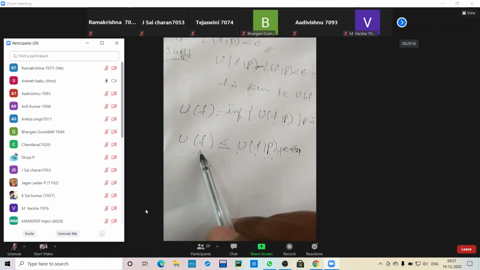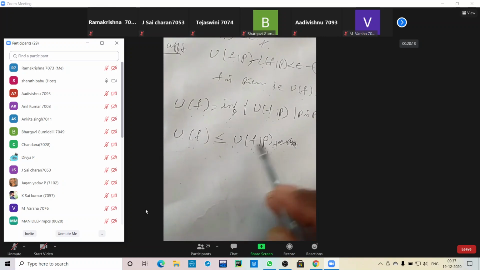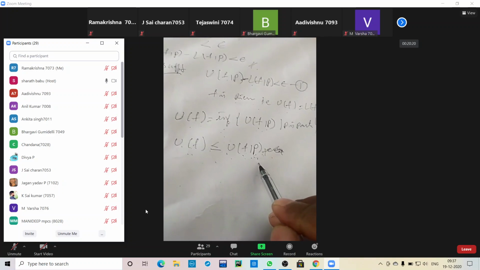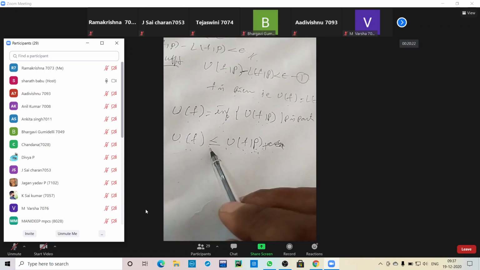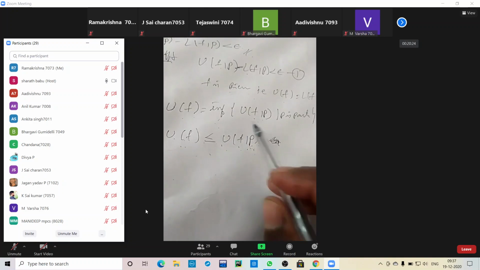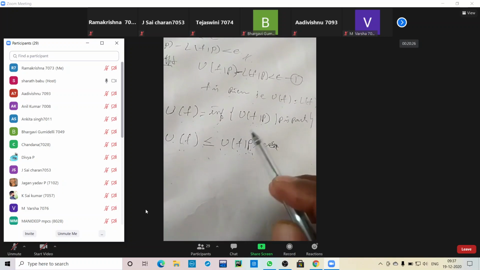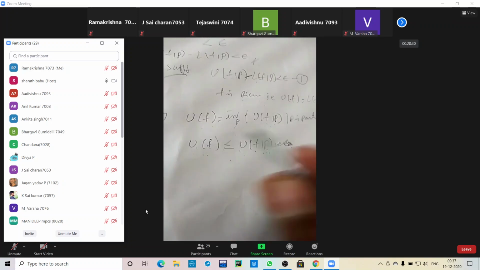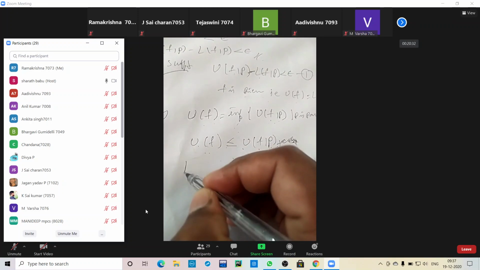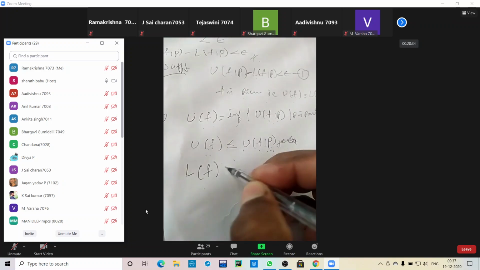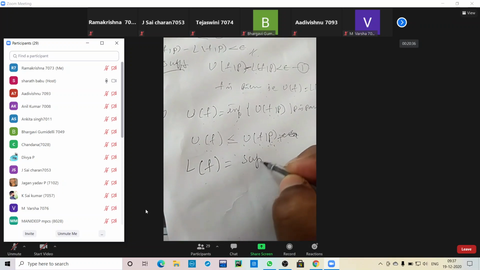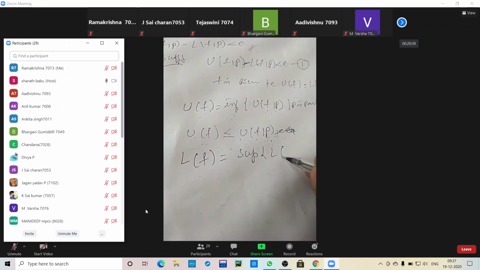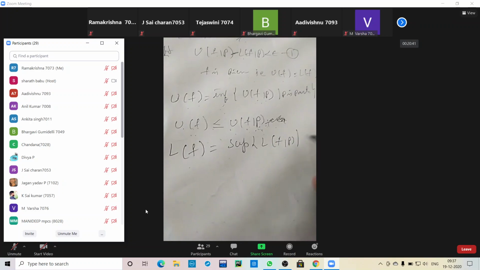So the upper Riemann sum is the greatest compared to the upper Riemann integral. So U(f) is less than or equal to U(f,P), because it is a set of upper bounds, and for that set of upper bounds we take the infimum. Similarly, by the definition of the lower Riemann integral, L(f) is equal to the supremum of L(f,P).